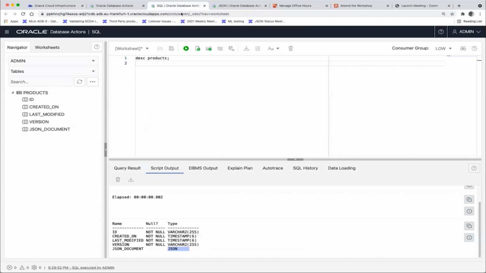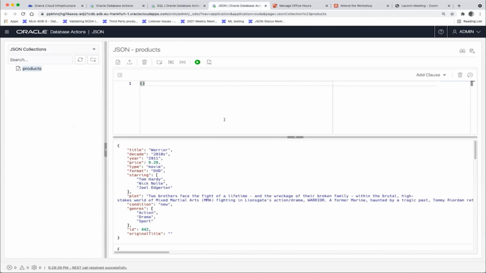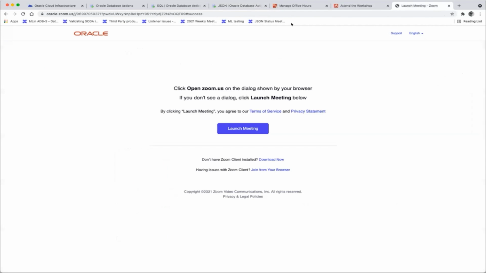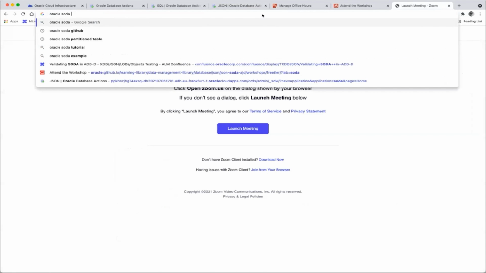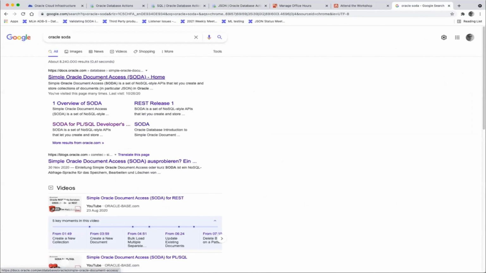So this is the Oracle database. Even this here is just a collection view on top of the Oracle database. If you have Oracle database, you can use all this as well. If you use Autonomous JSON Database or Autonomous Transaction Processing, the SODA driver is already installed, so you can immediately make use of SODA. If you use an on-premise database, then you have to install SODA. Let's see, Oracle Document Store right here.